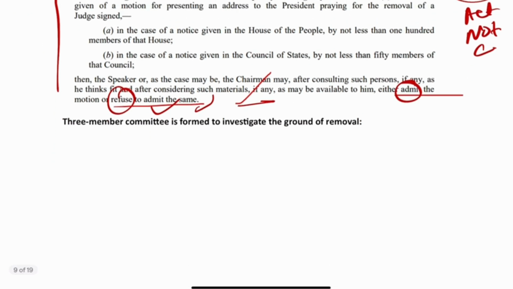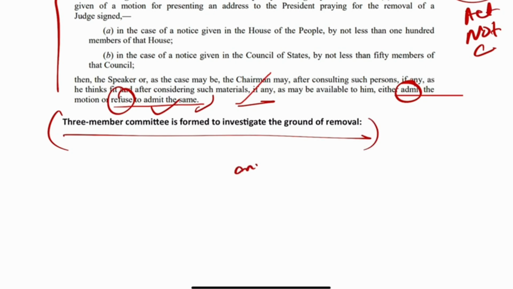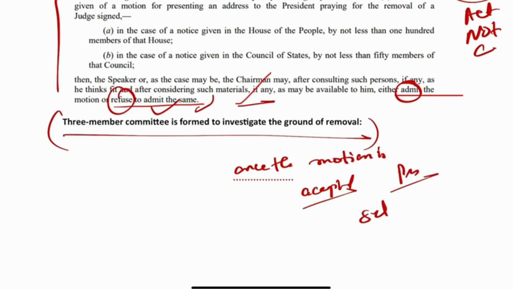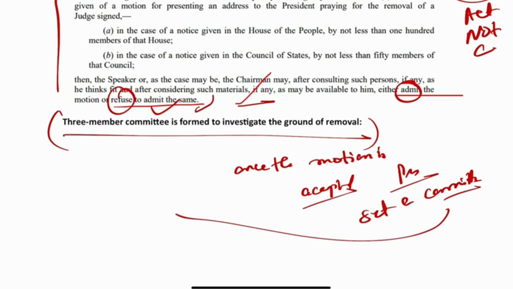Now, the second statement which I asked them is that once the motion is accepted, the presiding officer sets up a committee. It's a 3-member committee, and who are the members of that committee? 1, 2, and 3.